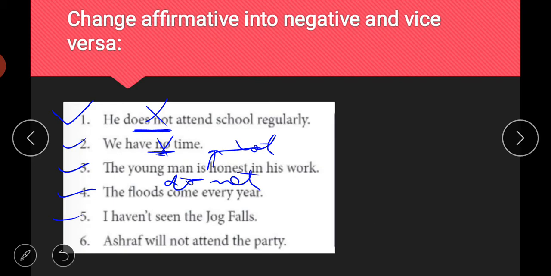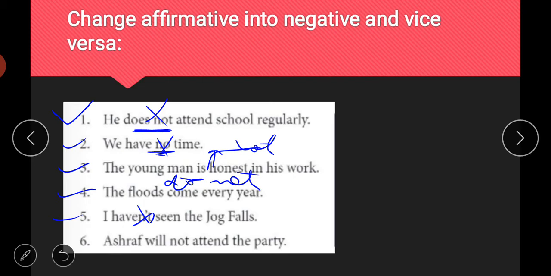Then fifth is I have not seen the York Fall. I haven't seen the jog fall. So haven't means it is already negative, and you can say make this sentence positive or affirmative. So how will you do that? I have seen the jog fall. You will simply cut the not word. So you will write I have seen the jog fall.